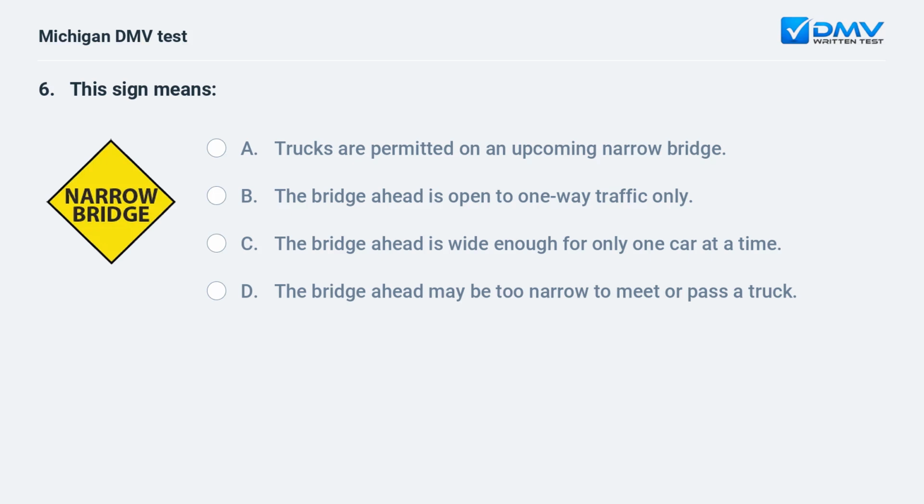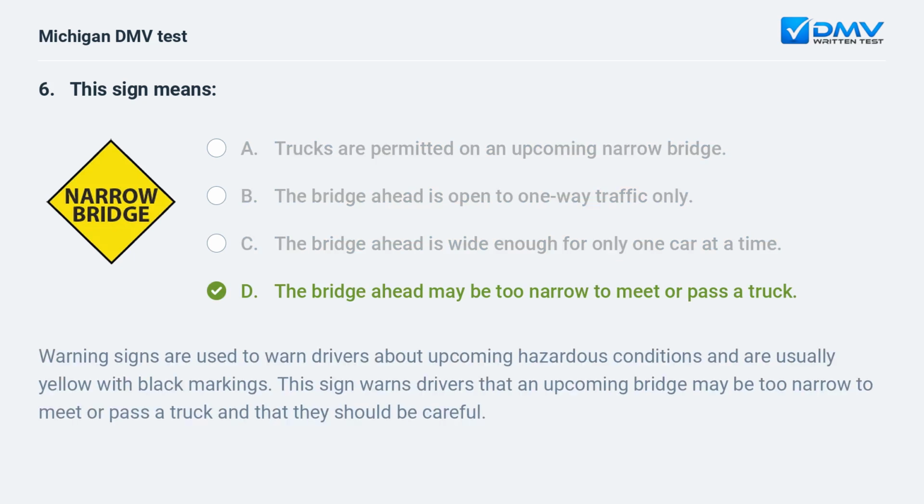This sign means: A. Trucks are permitted on an upcoming narrow bridge. B. The bridge ahead is open to one-way traffic only. C. The bridge ahead is wide enough for only one car at a time. D. The bridge ahead may be too narrow to meet or pass a truck. The answer is D. Warning signs are used to warn drivers about upcoming hazardous conditions and are usually yellow with black markings. This sign warns drivers that an upcoming bridge may be too narrow to meet or pass a truck and that they should be careful.